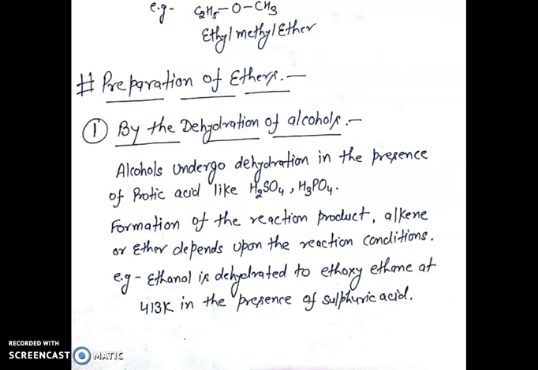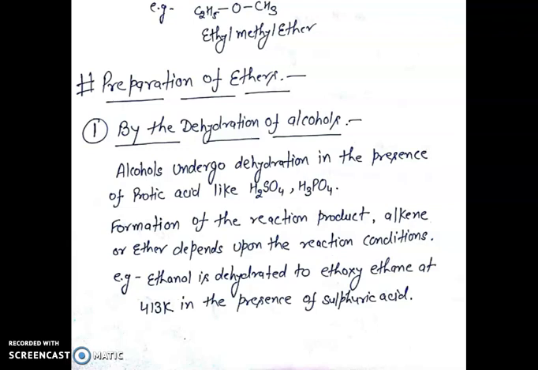First, by the dehydration of alcohols. Alcohols undergo dehydration in the presence of protic acid like H2SO4 or H3PO4. Formation of the reaction product, alkene or ether, depends upon the reaction conditions.